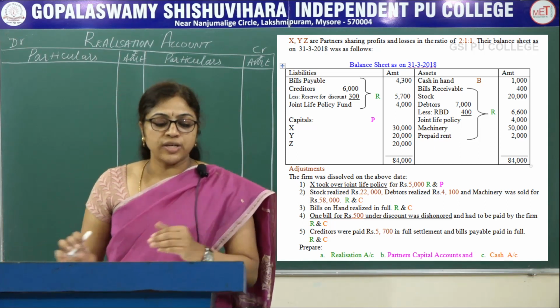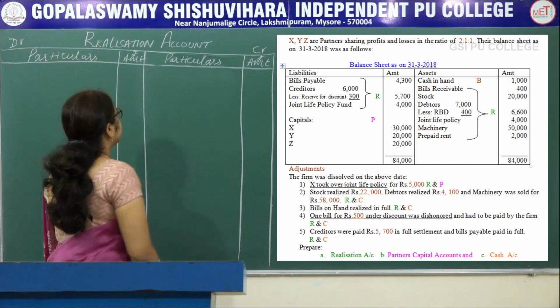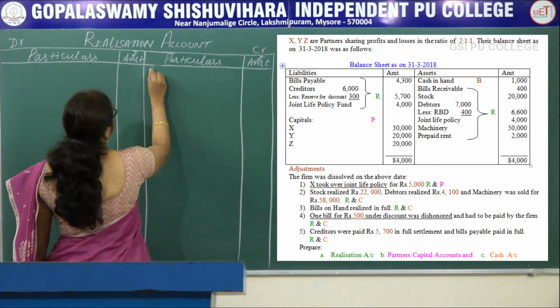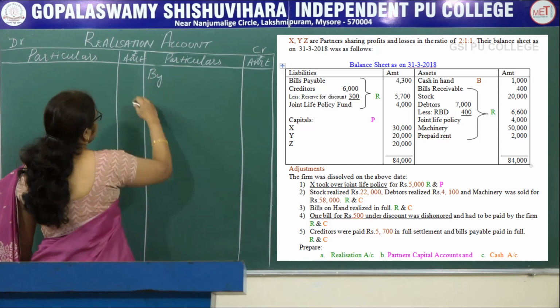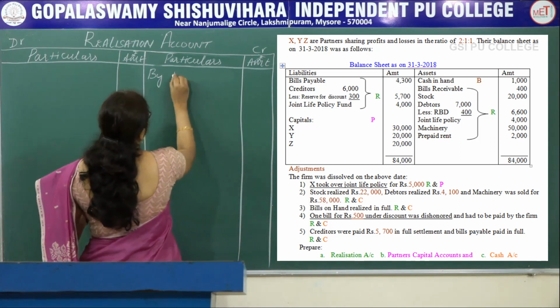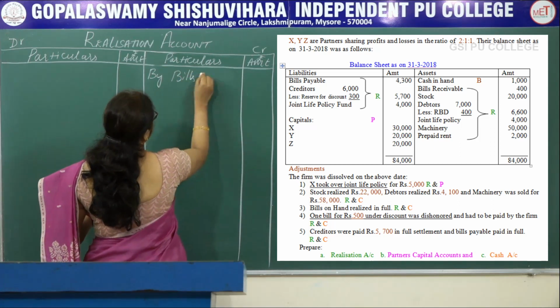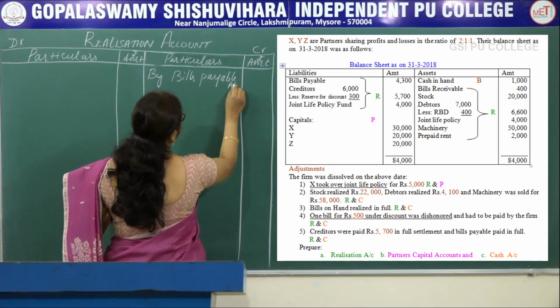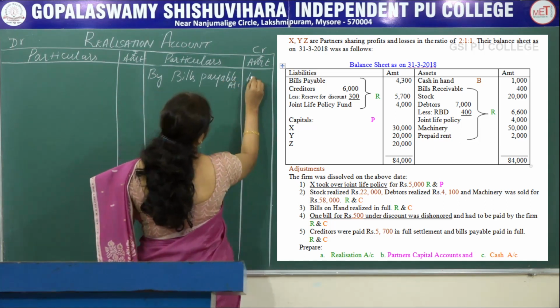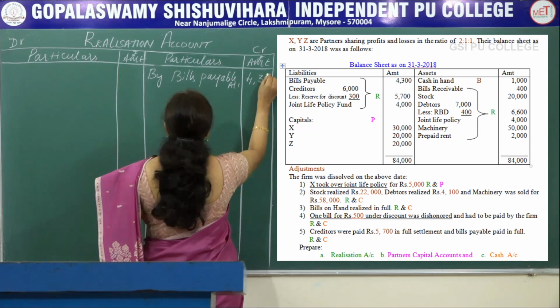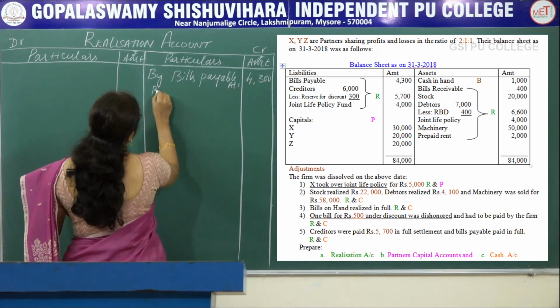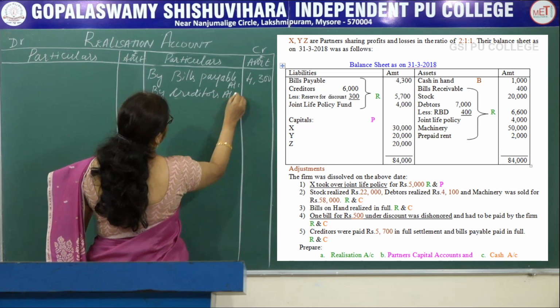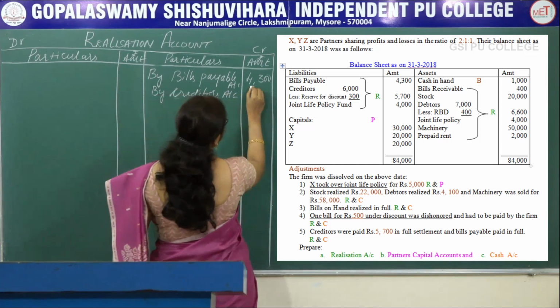So in the question, on the liability side of the balance sheet, bills payable is given, bring that amount bills payable to the credit side of realization account, bills payable 4,300. Next, by creditors account amount is 6,000.